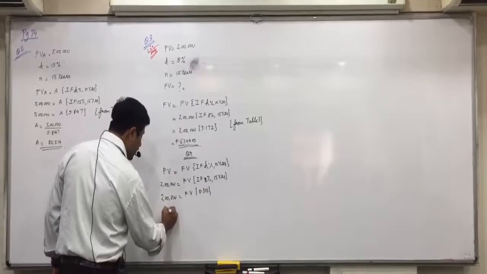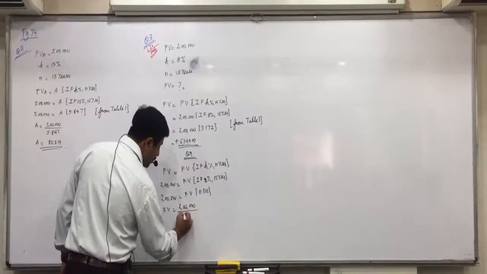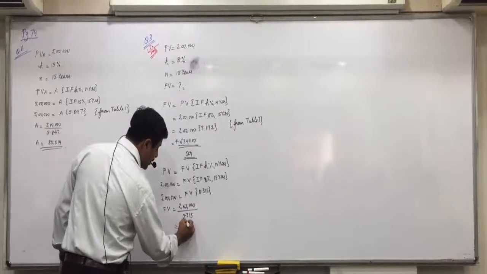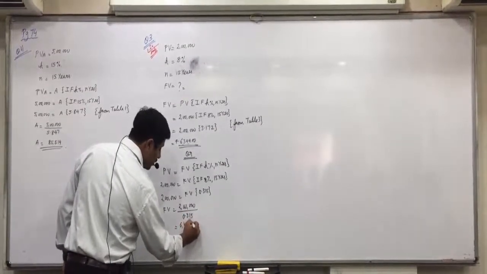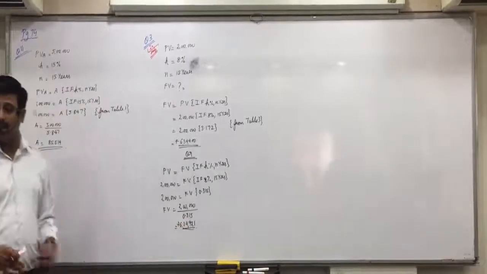So what would be the future value? 2 lakhs divided by 0.315. What does that come to? 634. So a minute difference of 500 rupees is there. That is because of rounding off.